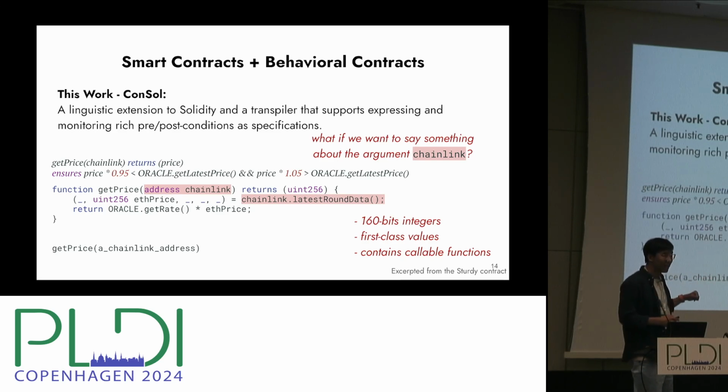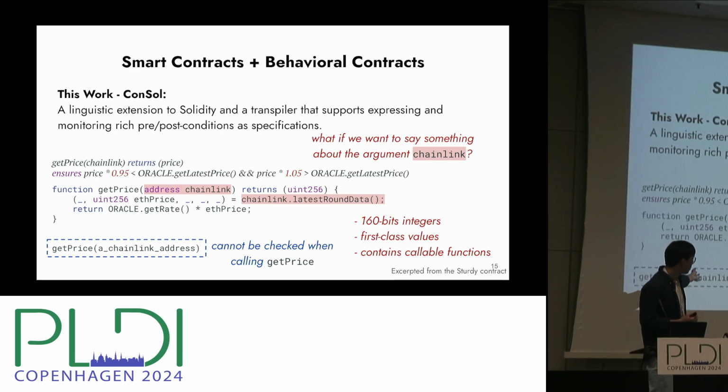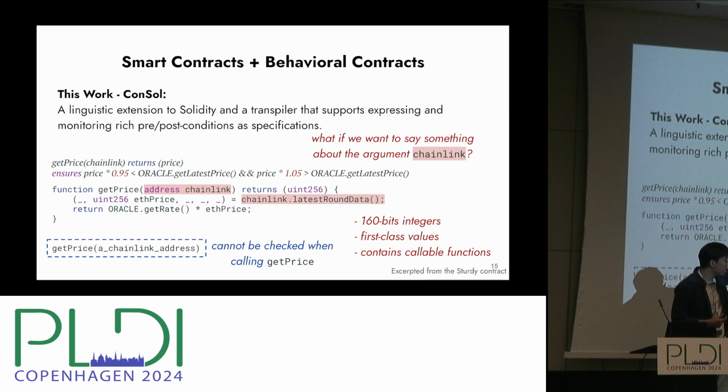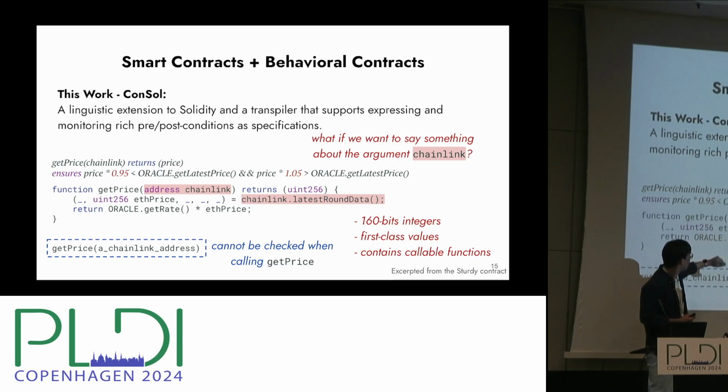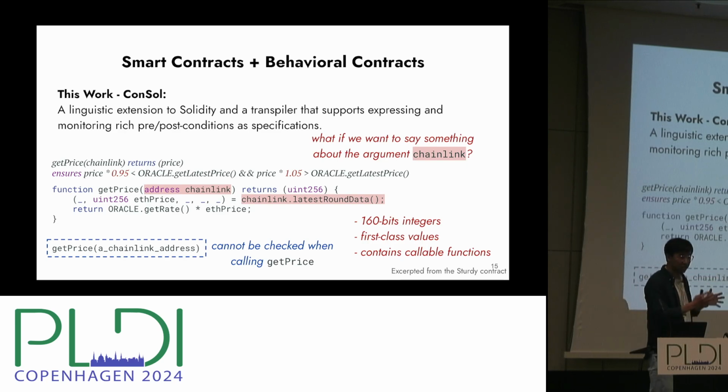Because this chainlink is an argument to getPrice, we may think we can add a precondition to getPrice to say something about how chainlink should behave, right? But this is not really an easy job, because when we are calling this getPrice function, even though we own this argument, we do not know the potential arguments when calling this address, right? We do not really know what the actual argument potentially taken by the chainlink is and what the return value of this ETH price is when calling this getPrice, right? So we cannot really check this, because this is similar to higher-order functions here, right?